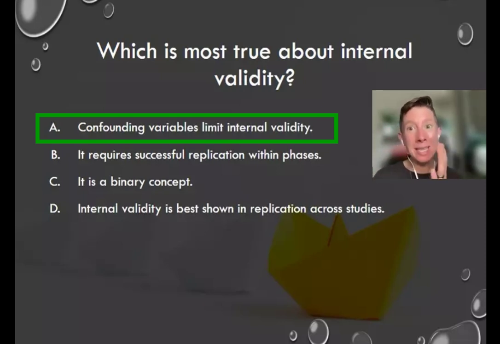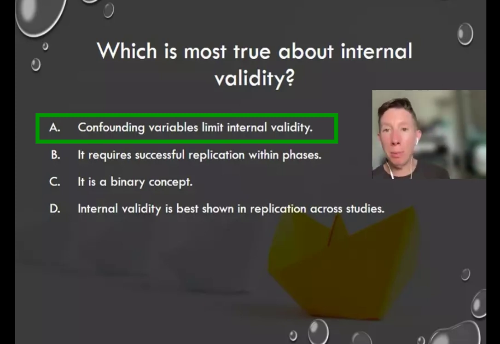And the better, tighter our experimental design is, the less variable our data is, the more it changes both level and trend direction based on the phases that we implement. All of those can make us more convinced that our study does have internal validity, and the fact that confounding variables aren't the thing that's causing the change, that it's actually the independent variable that we're implementing.